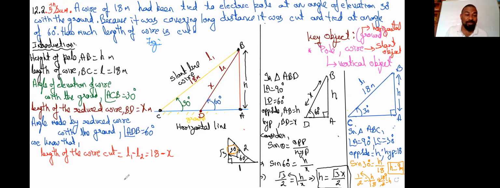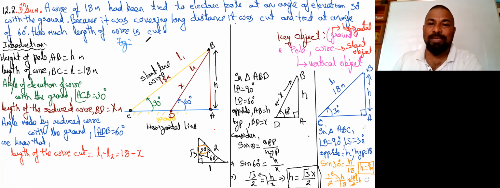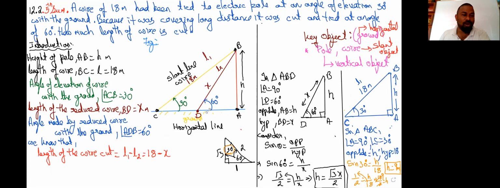We got the height of the pole. But the thing is, we don't want the height of the pole. We need the value of X, so that we can cut from L1 and get the piece. So let's plug in the value of height in equation 1. Let's substitute the value of H and get the sum here.